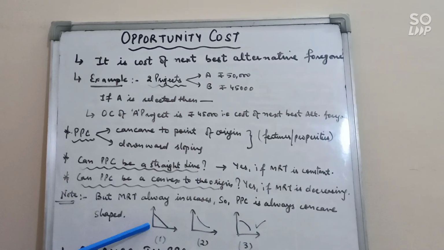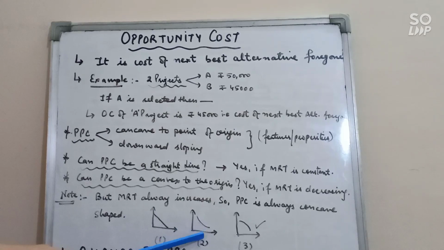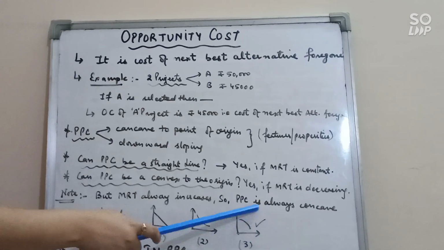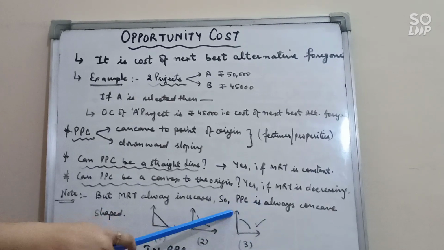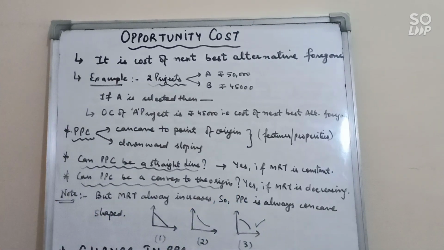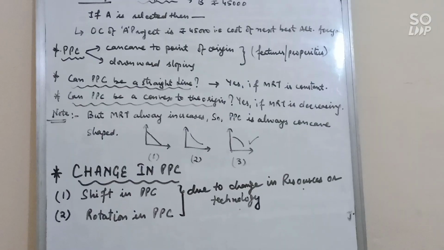First, it is a straight line if MRT is constant. It is convex if MRT is decreasing. It is concave if MRT is increasing. But you always get MRT in increasing form. That's why PPC is always in this concave shape. Okay. Next is change in PPC.